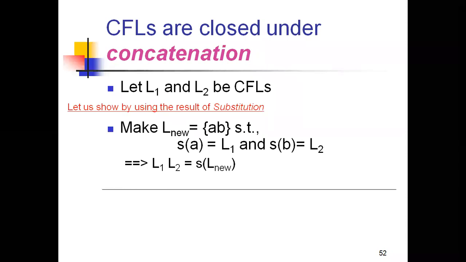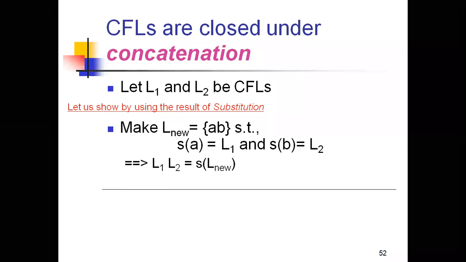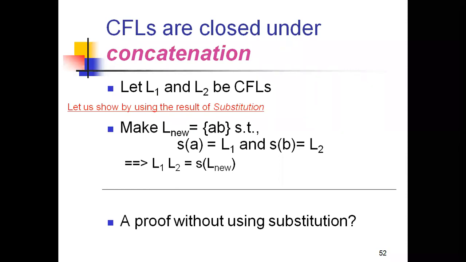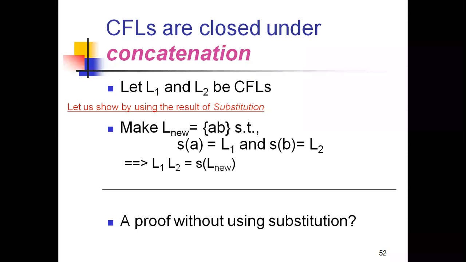So let us assume that both L1 and L2 are context free languages. Now we are showing it by using the result of substitution here, right? So again you need to make L new, which is {a, b}, and you need to show that the substitution of A is equal to L1 and the substitution of B is equal to L2. Then L1 L2 will be S of L new, right? So if you write these three statements, it is enough for showing that the context free languages are closed under concatenation.